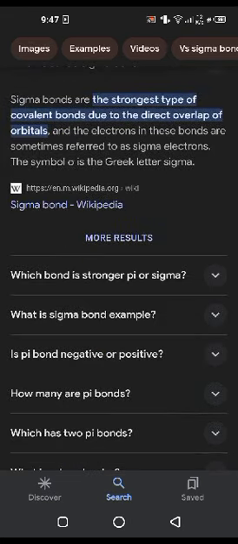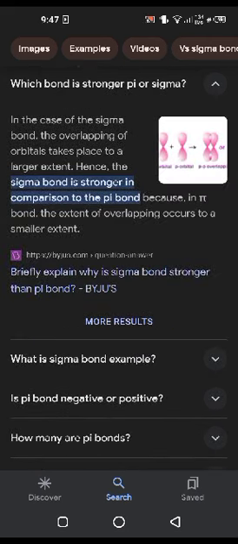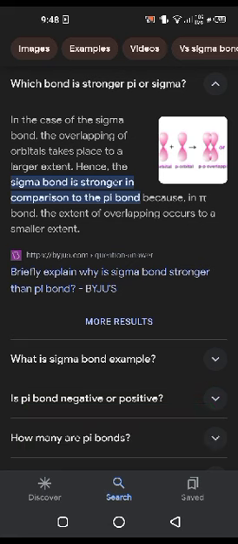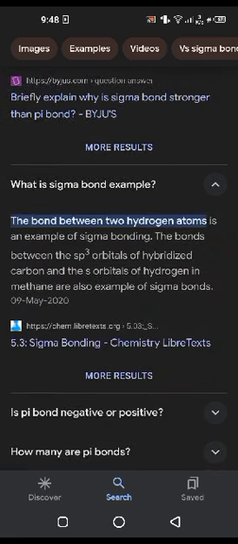Sigma bonds are the strongest type of covalent bond due to the direct overlap of orbitals, and the electrons in these bonds are sometimes referred to as sigma electrons. The symbol of sigma bond is the Greek letter sigma. In the case of a sigma bond, the overlapping of orbitals takes place to a larger extent. Hence, the sigma bond is stronger in comparison to the pi bond, because in a pi bond the extent of overlapping occurs to a smaller extent.